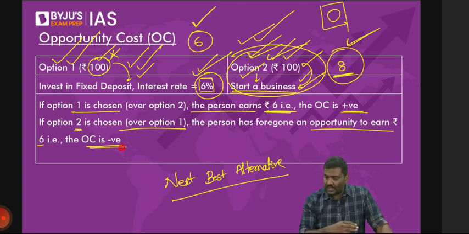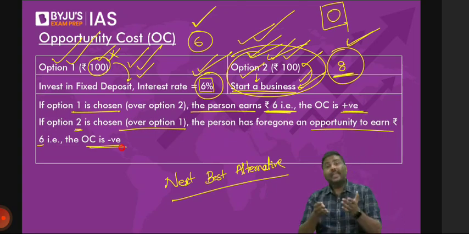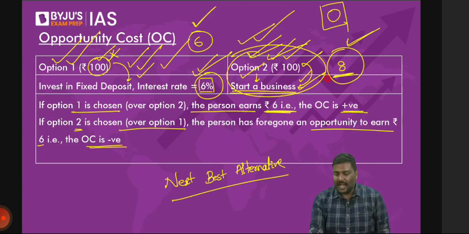So what if the company earns profit? I took that example already. Imagine you earned 8 rupees. In the first option, you would have earned 6. But now you have earned 8 rupees. Don't you think your opportunity cost is positive? I hope you understand.